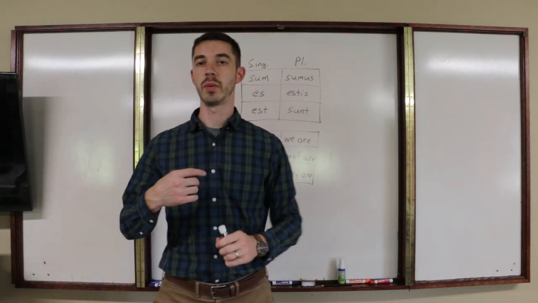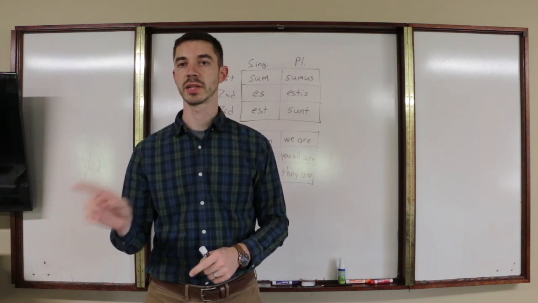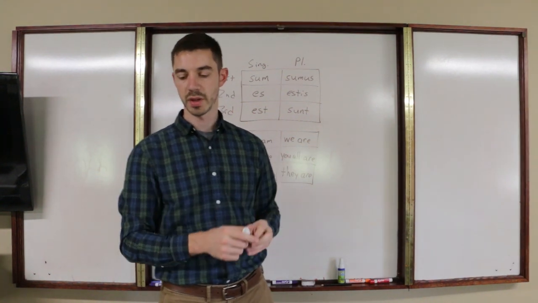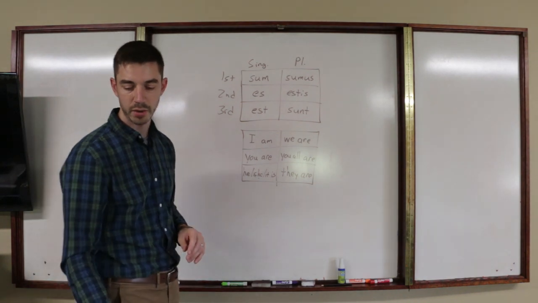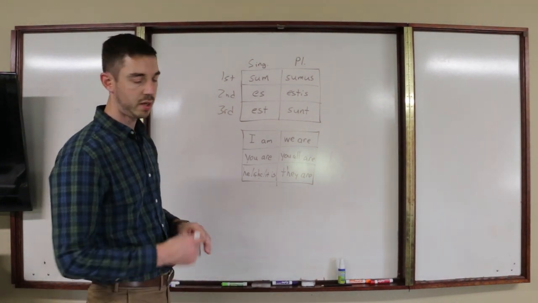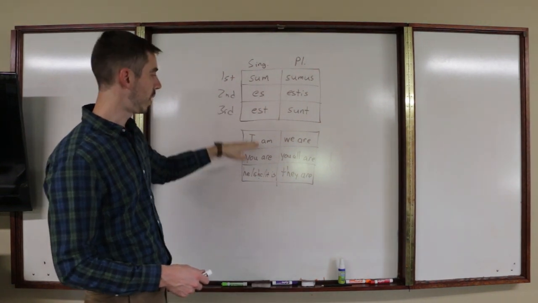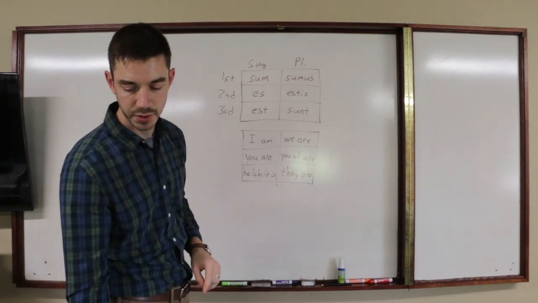Let's say that one more time together, okay? Sum, es, est, sumus, estis, sunt. Those are the being linking verbs, and you will write them out on page 17. You will write out this chart in Latin. You will write out this chart in English, and then you'll do some work translating those.